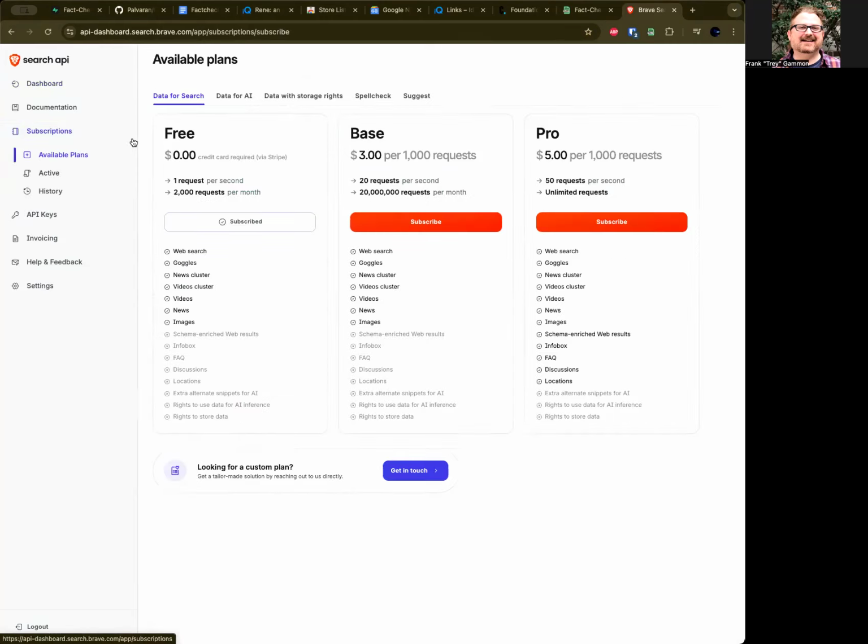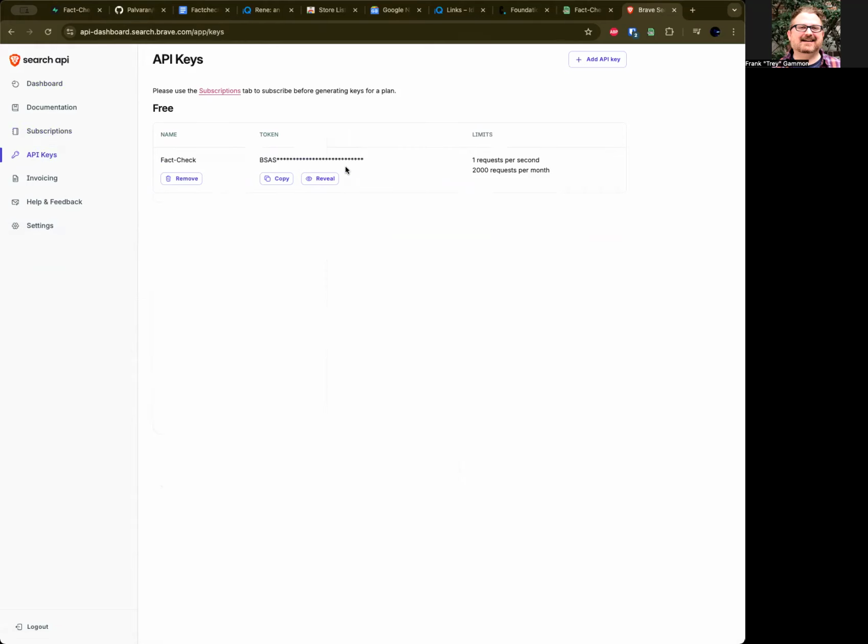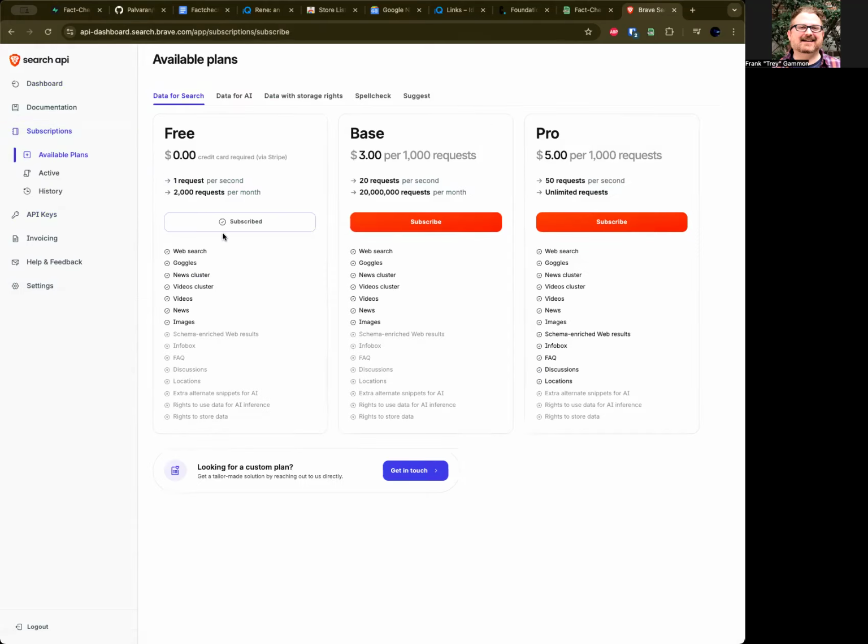So you can choose a subscription, like I said in the article, and then you can get your API keys here. That's literally the only two things you really need to do. As long as you're on the free plan, you just don't ever pay. You're just good to go. When you get close to 2,000, I've never hit 2,000, but since it's free for 2,000, I'm going to assume it's going to either throttle you or disable your account until the 30-day period, or whatever it is for the month that they're using, completes.